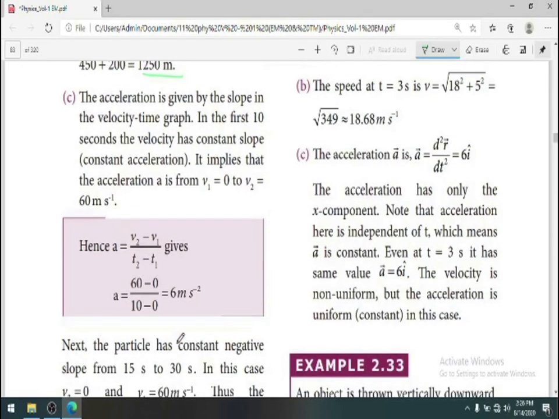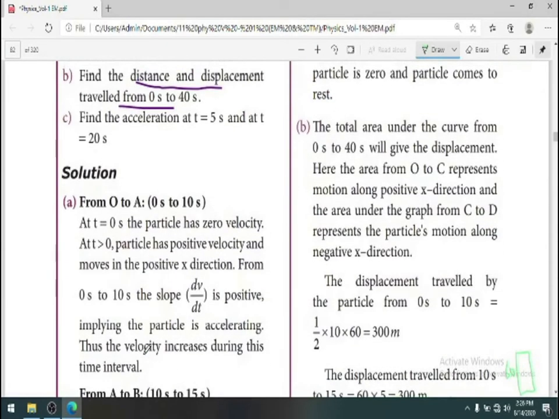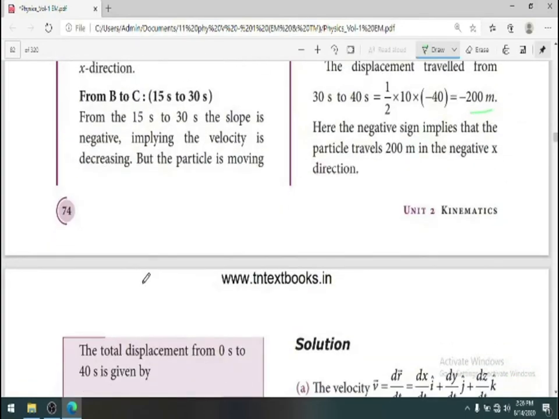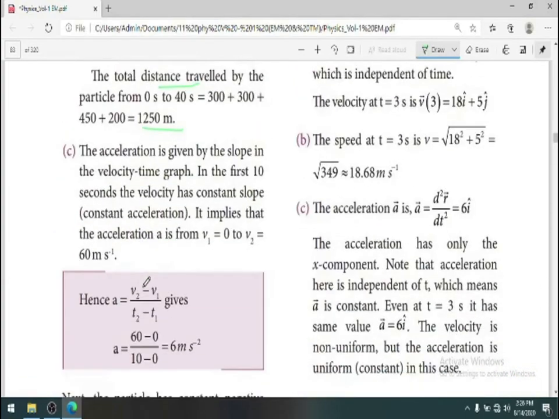And next, the particle has negative slope when it comes to 15 second to 30 second.